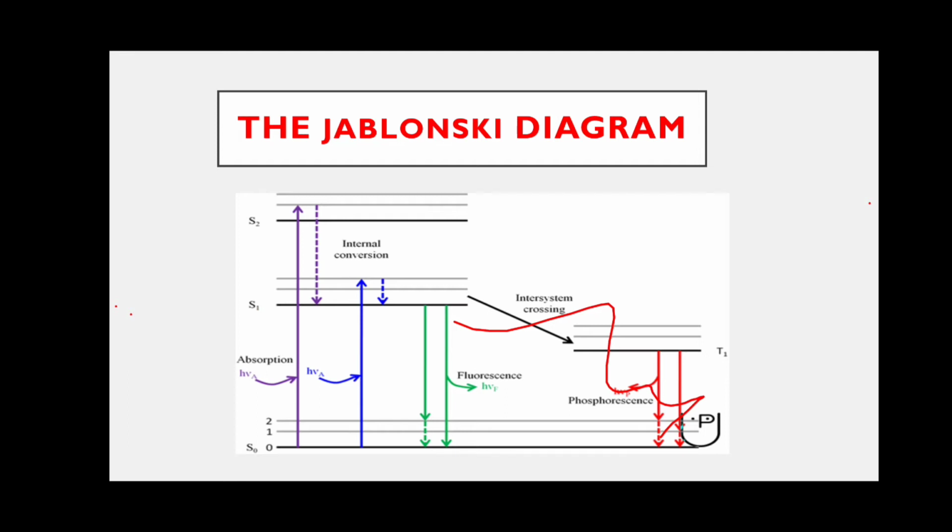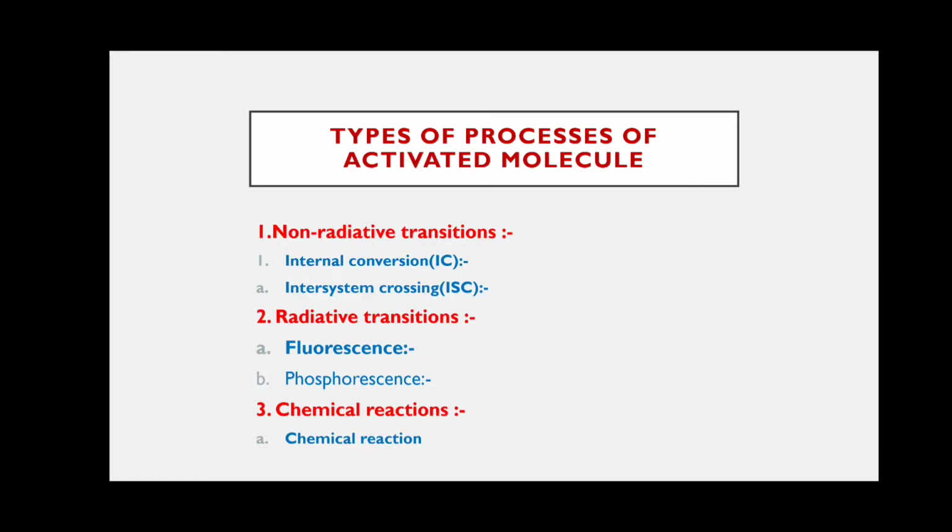Here T1 is the triplet excited state T1. So by the absorption of the light radiations, the activated molecule participated in two types of transitions. That is, types of processes of activated molecule. After absorption of the light radiation, the molecule is activated. This activated molecule is involved in two types of transitions.